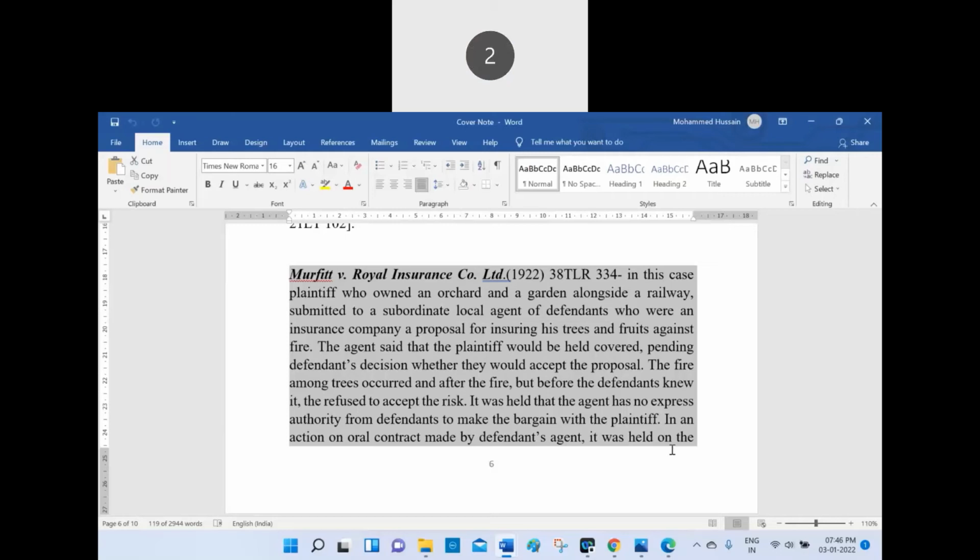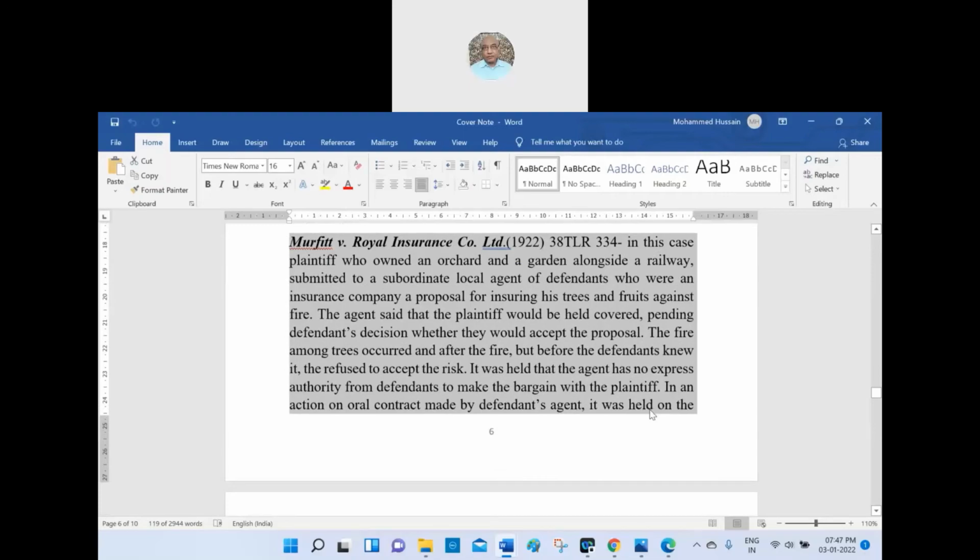When you say principal and agent, for the agent's acts, who would be held liable? Principal, sir. The principal would be held liable. Here the agent makes a negotiation: okay, we would like to cover the insurance regarding your orchard.